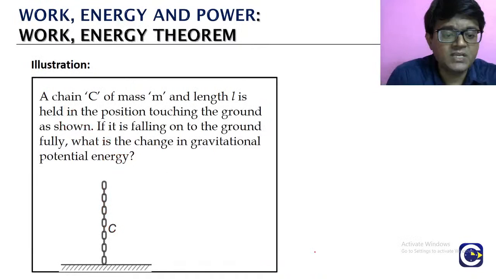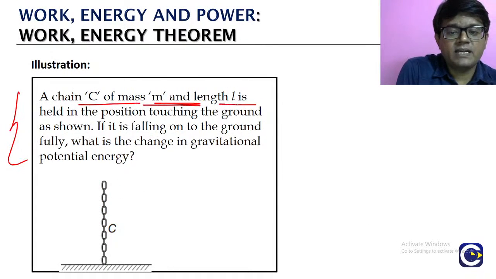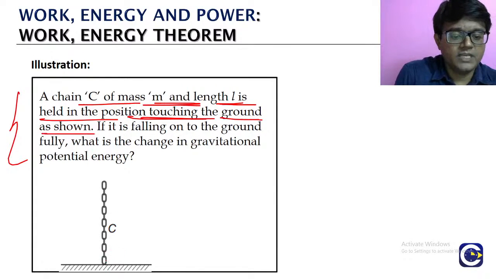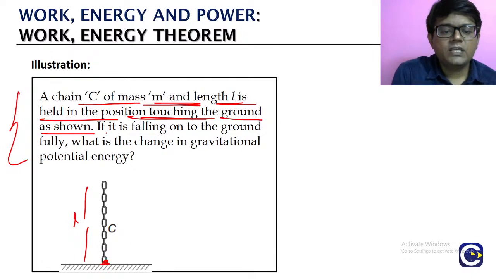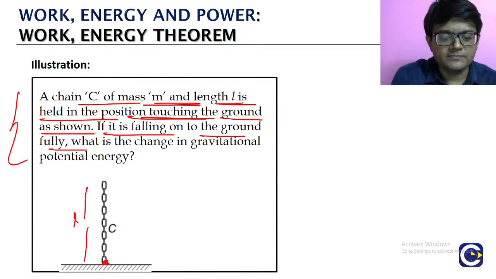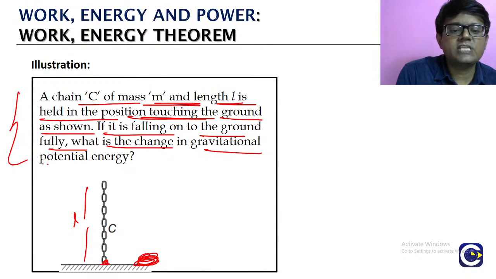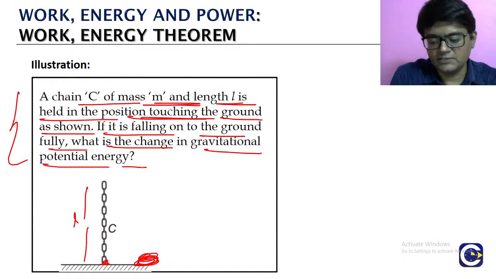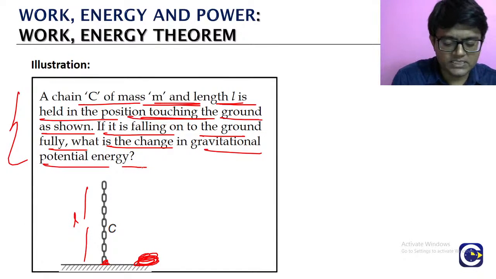Okay, look here, this is an interesting question. A chain of mass m and length L is held in the position touching the ground as shown. One end is touching the ground. If it is falling onto the ground fully, what is the change in the gravitational potential energy? So they are asking for the change in the gravitational potential energy.